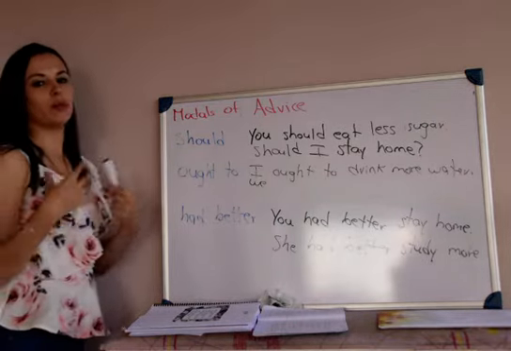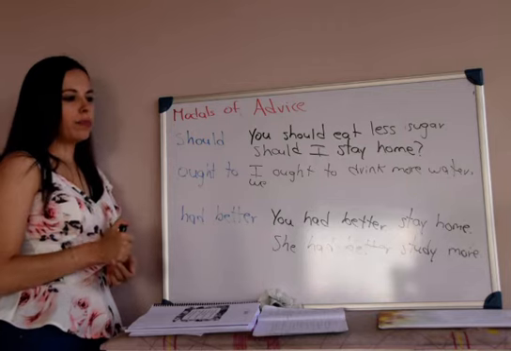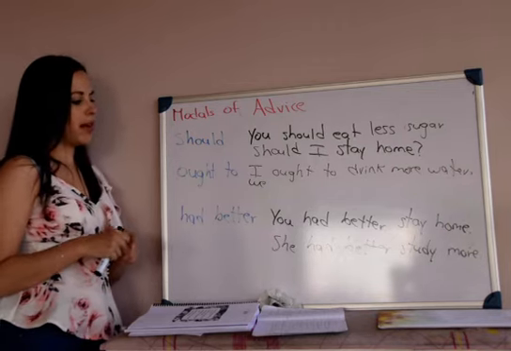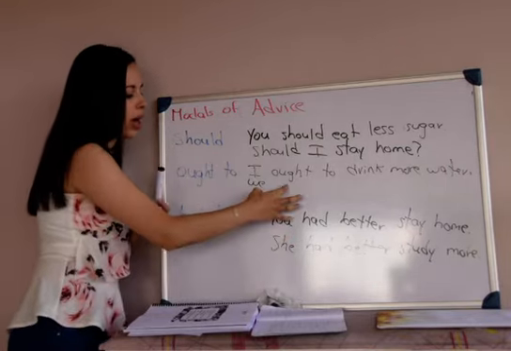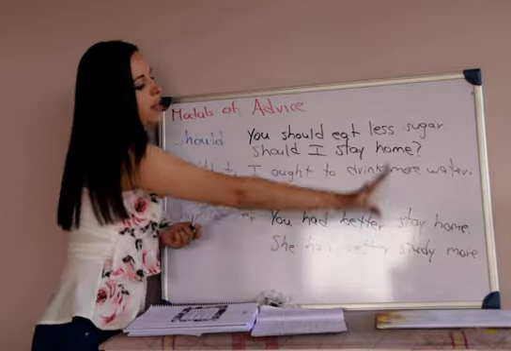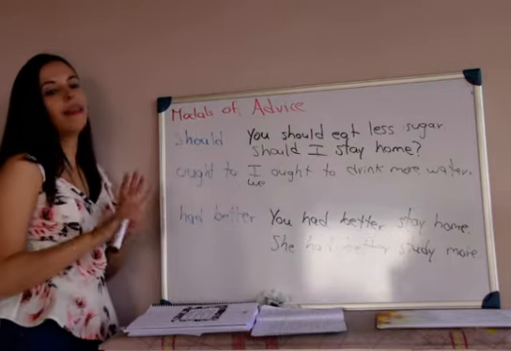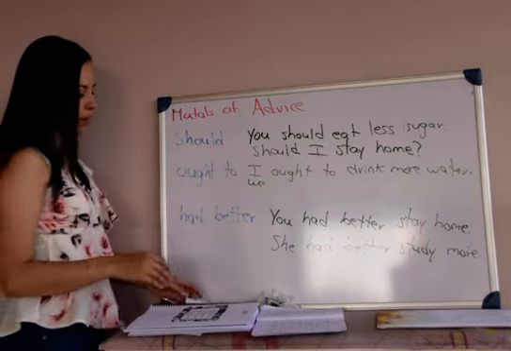Again, we use it to give some recommendations. You had better stay home. Sería mejor que te quedaras en casa. Or she had better study more. Sería mejor que estudiara más. Right? So again, had better is the same. Subject, modal, simple verb and complement. And that's it. These are the three modals that we use for advice.